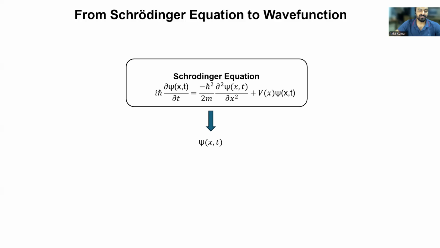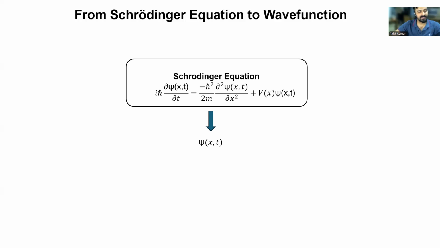We'll also discuss concepts such as normalization, continuity, and boundary conditions, and physically acceptable versus unacceptable wave functions. By the end of this lecture, you will understand how quantum mechanics shifts our description of nature from exact deterministic trajectories to probabilistic interpretation. So let's begin with this lecture today.